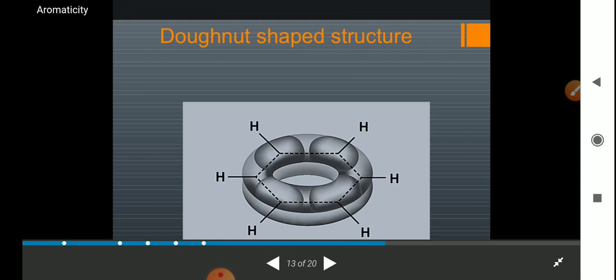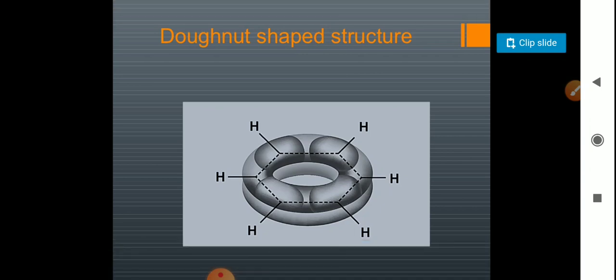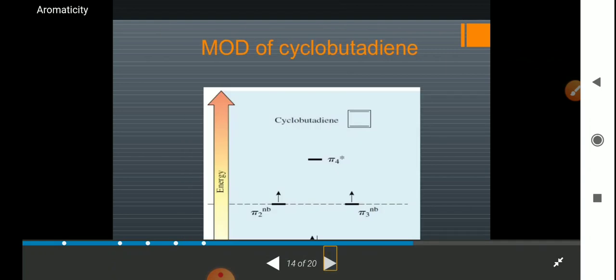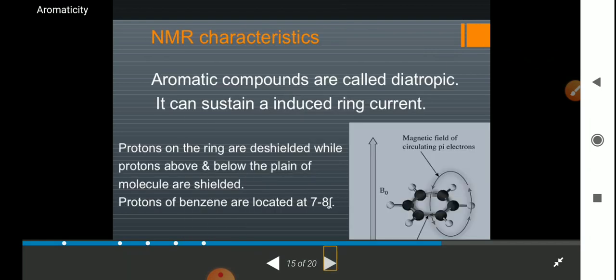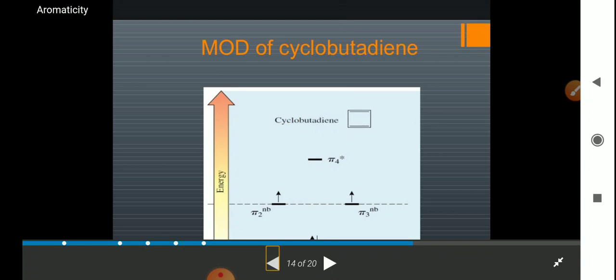And this is the structure of benzene, where the pi electrons are distributed above the ring and below the ring. That is, if you consider benzene lying on a particular surface, then above this surface there will be an electron cloud, and below the surface there will be an electron cloud.